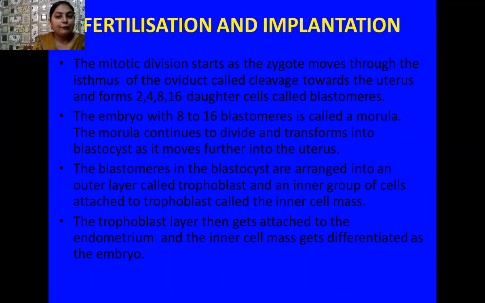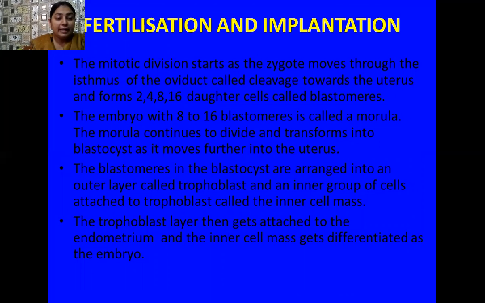Now what happened? The fertilized ovum, which is now called the zygote, moves through the isthmus of the oviduct and undergoes many mitotic divisions, which are known as cleavage divisions. Students, what is the special thing during this cleavage division? So many daughter cells are formed from this fertilized ovum, which is called a zygote. So it becomes 2 cell, then 4 cell, then 8 cell, and then 16 cell. So all of these daughter cells are known as the blastomeres.